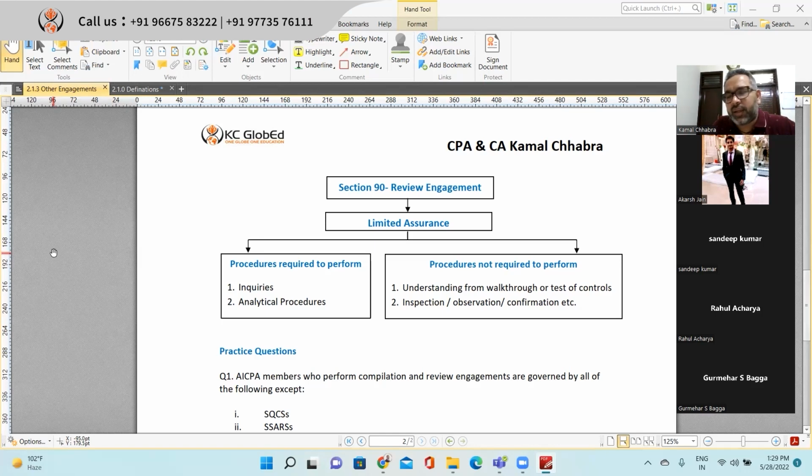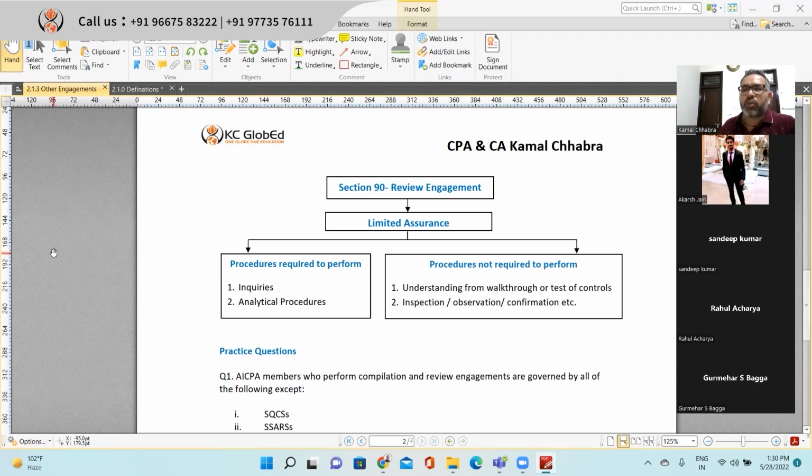Then the second analytical procedure comes at a financial statement line item level, like we discussed last time also. For example, sales. For sales, you'll be doing month-on-month sales analysis, right? You'll be doing product-wise sales analysis. You'll be doing product-wise separate and service-wise separate analysis. You'll be doing geographical location-wise separate analysis. That is called disaggregated analysis, right?